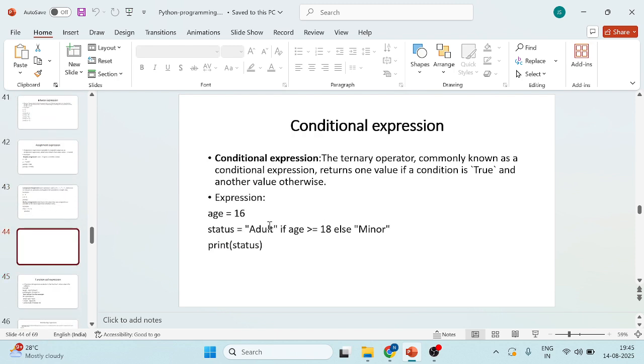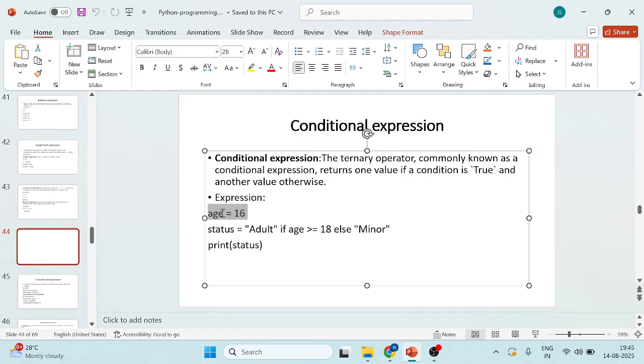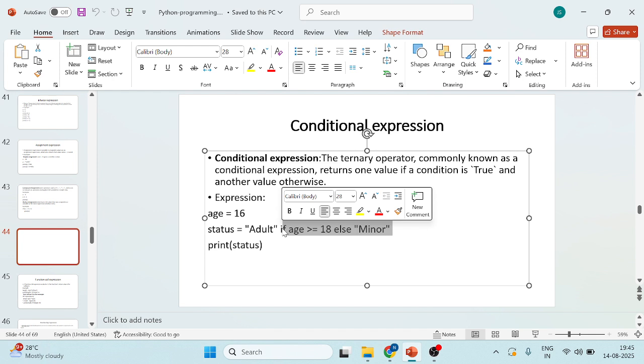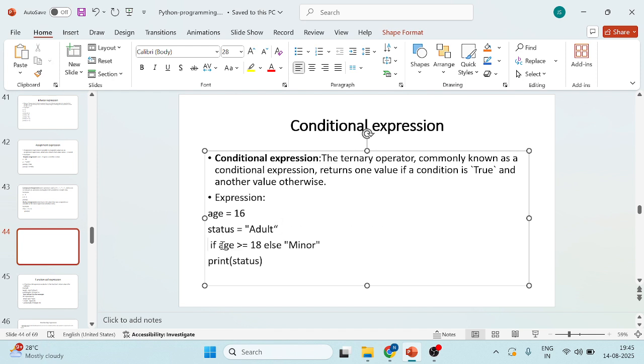Coming to the conditional expression. So what is a conditional expression? In conditional expressions, we are using the ternary operator. It is an alternate for the if-else statements. If the condition is correct, the condition I am writing here is age equal to 16. I have taken the statement here, and I am applying an if condition for the status.